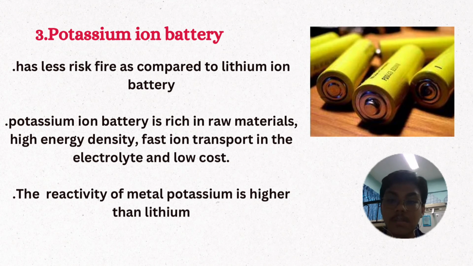Last but not least, potassium can also be used in a battery. Why? This is simply because as compared to a lithium-ion battery, potassium-ion battery has less risk of fire. And potassium-ion battery is also rich in raw materials, high energy density, fast ion transport in the electrolyte, and also it is low cost. Finally, the reactivity of metal potassium is higher than lithium simply because the radius for potassium is bigger than lithium.